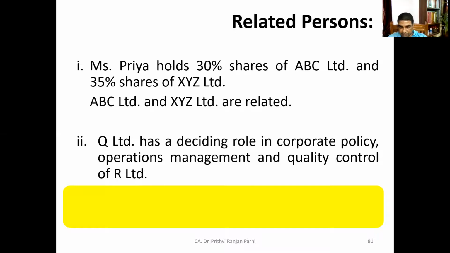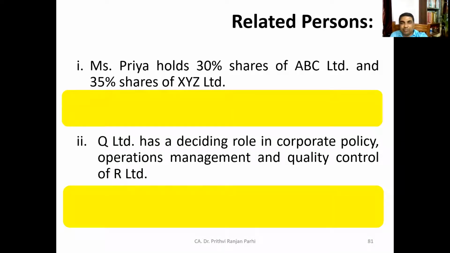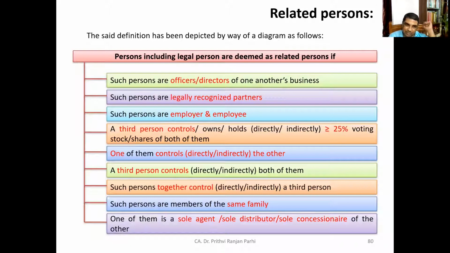Tell me. What is your answer? Again, I am showing you this picture, which will help you to take your decision.